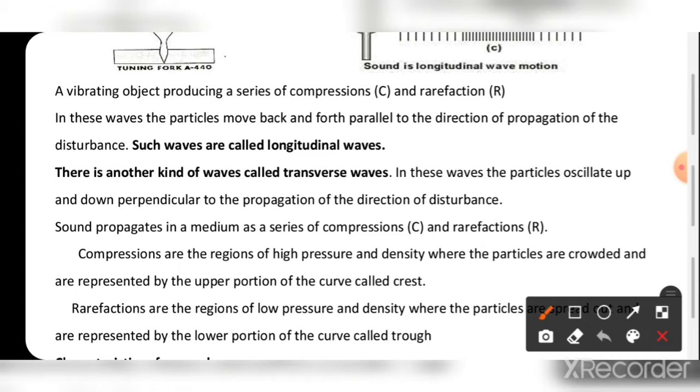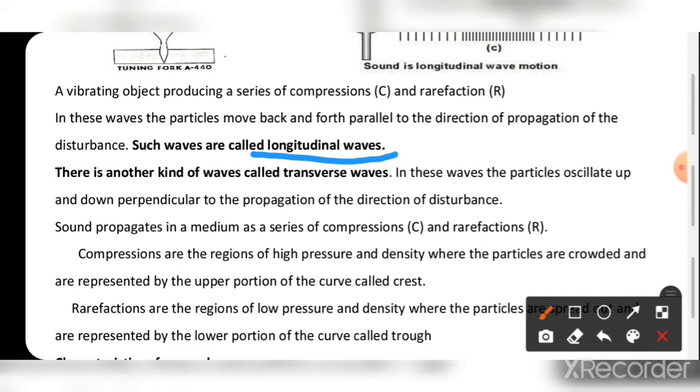Such waves are called longitudinal waves. There is another kind of wave called transverse waves. In these waves, the particles oscillate up and down, perpendicular to the direction of propagation of the disturbance. Sound propagates in the medium as a series of compressions and rarefactions.